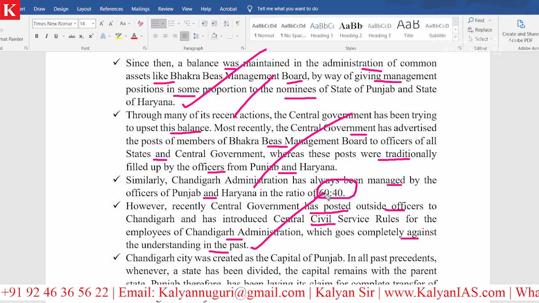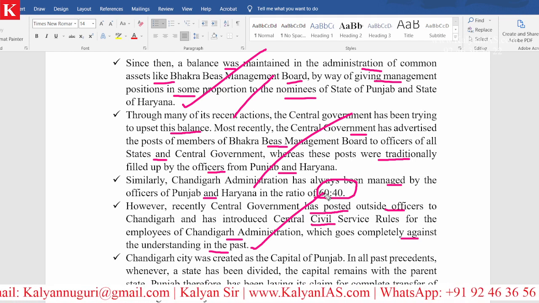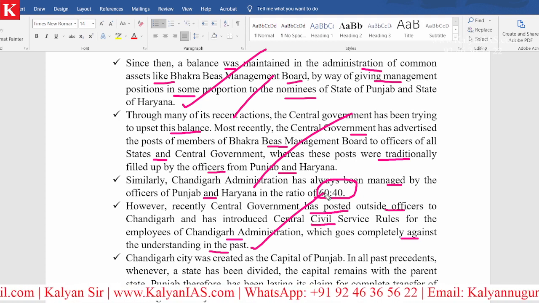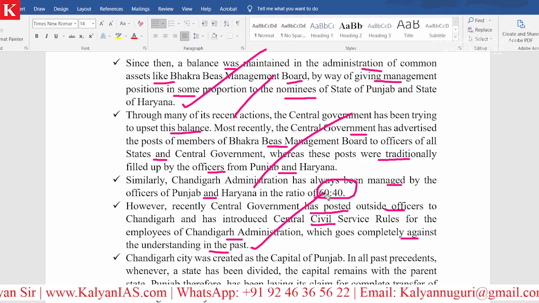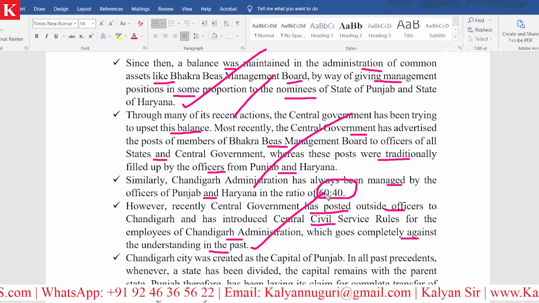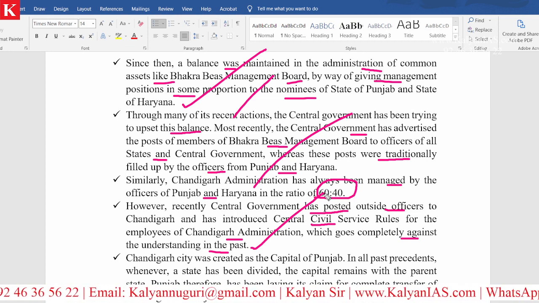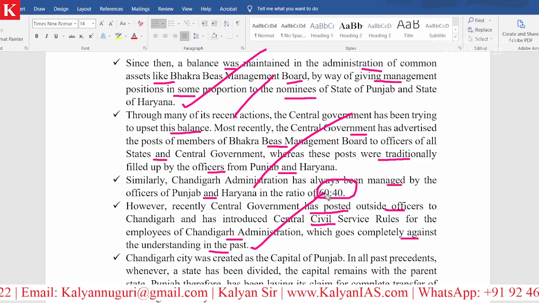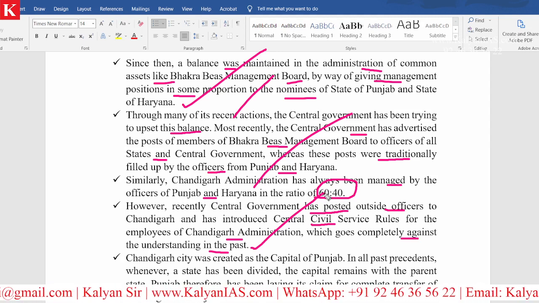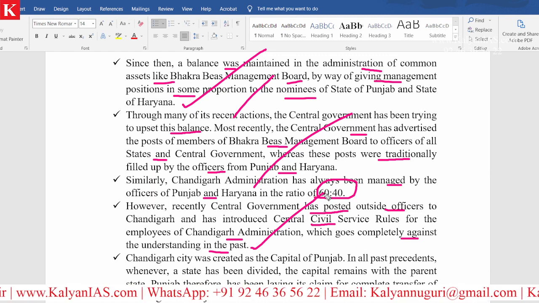Definitely the case is also with Haryana. But in Haryana you have the BJP government, in Punjab you have the AAP government. So obviously the Aam Aadmi Party, which is in the government in Punjab today, is raising its voice. Whereas in Haryana, because we have a BJP government, and also a BJP government at the central level, the Chief Minister of Haryana cannot raise his voice against his own government at the central level.